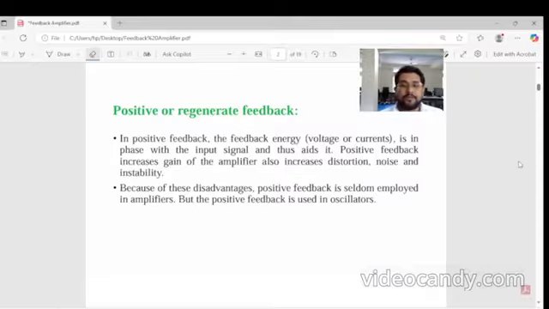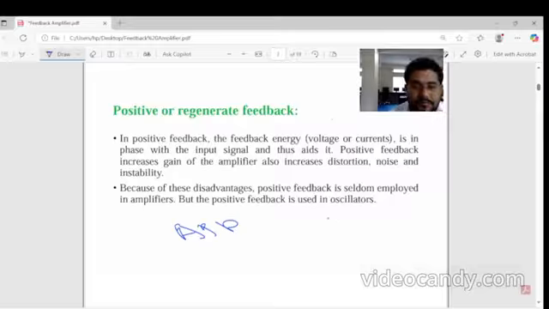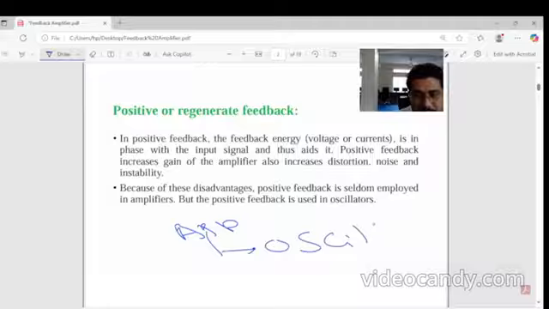Positive feedback is generally used in these applications. Application one is the oscillator, where we can use it.